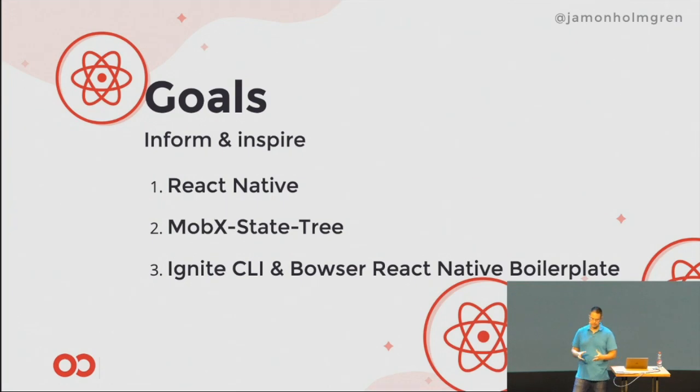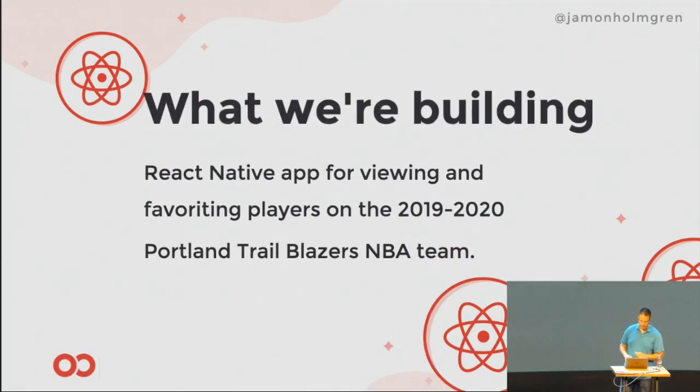Ignite basically is a CLI. You'll see it in action where you can generate new projects and be kind of up and running very quickly. And then Bowser is the boilerplate that we have for React Native. It's the latest one. So what we're going to build today is a React Native app for viewing and favoriting players on the 2019-2020 Portland Trailblazers NBA team.